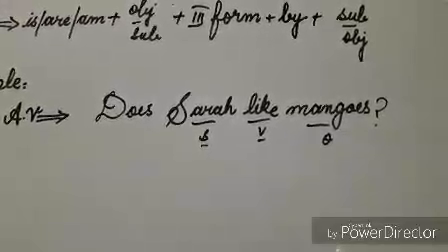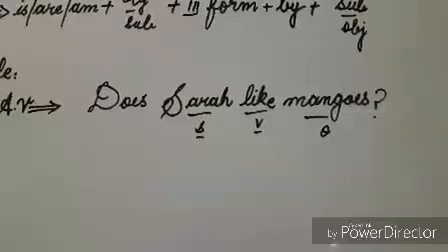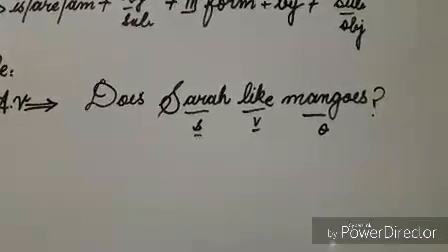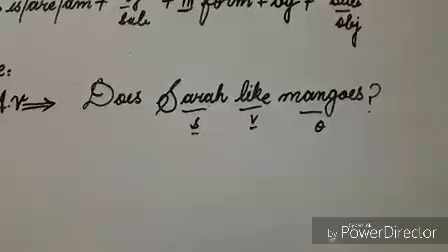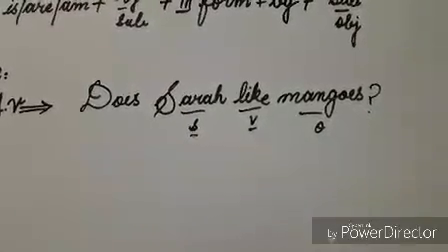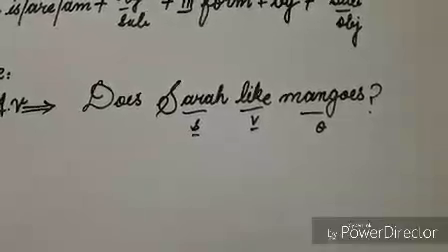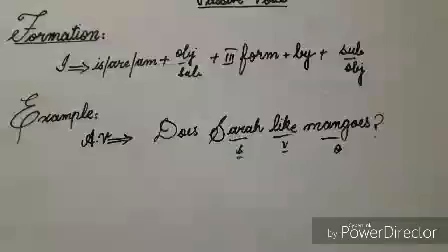In this sentence, you can see the word like, it is verb because it is showing some action, or you can say work. And subject is Sarah because Sarah is doing the work of liking. Mangoes, this word is object because the work of liking is being done on this word.